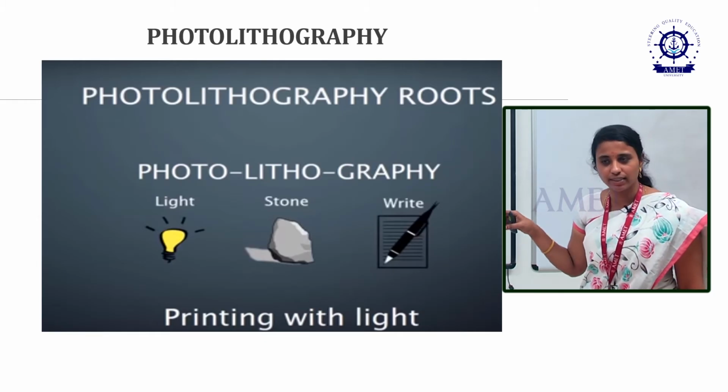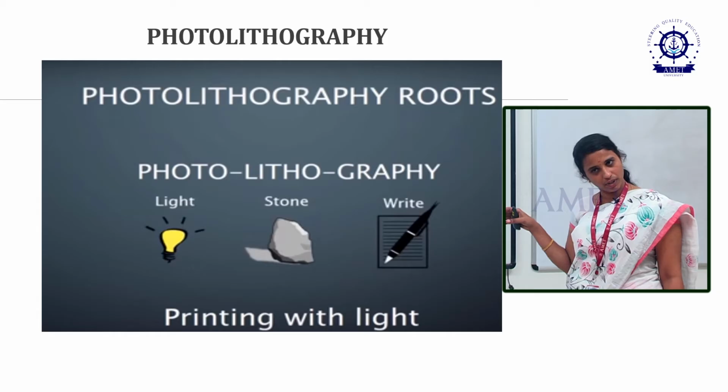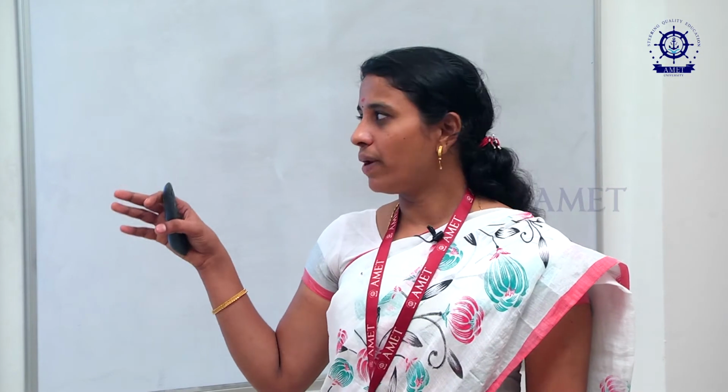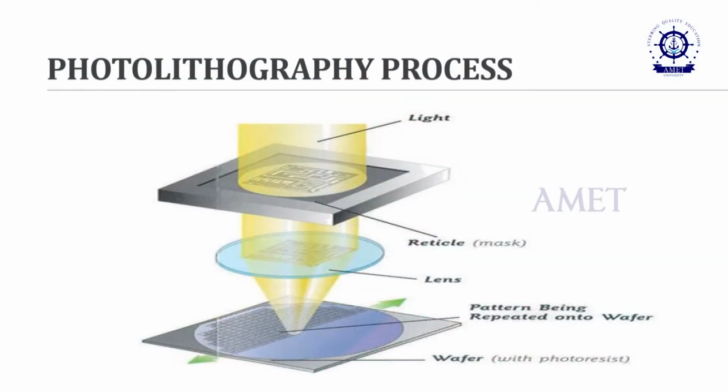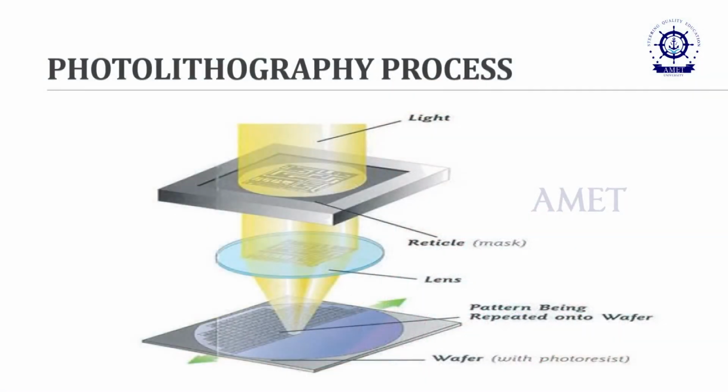This is an important process in the whole fabrication of monolithic ICs. In photolithography, when applying UV light, this is a mask. Why are we using a mask? We have to identify the separate regions, the correct region of the circuit, and create patterns.